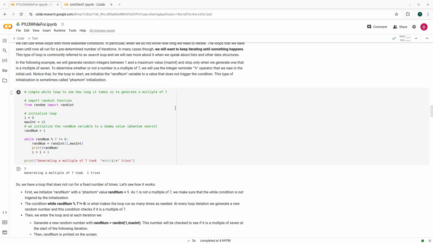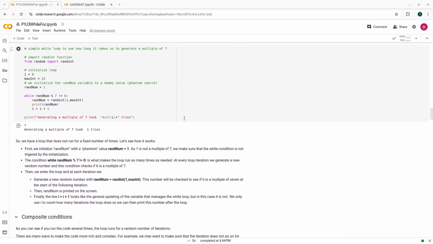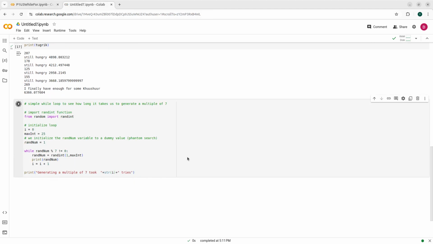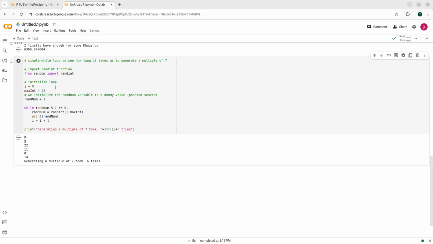Here we have another one. Let's see how long it takes to generate a multiple of 7. So we will have, let's copy this again and run it here. So we have a variable to initialize, to count how many times we loop, because we will write it out later.